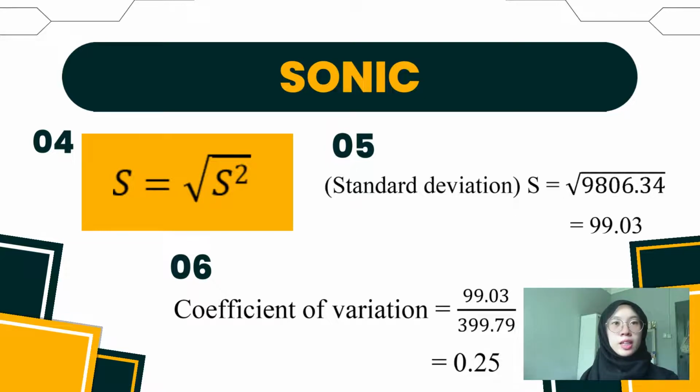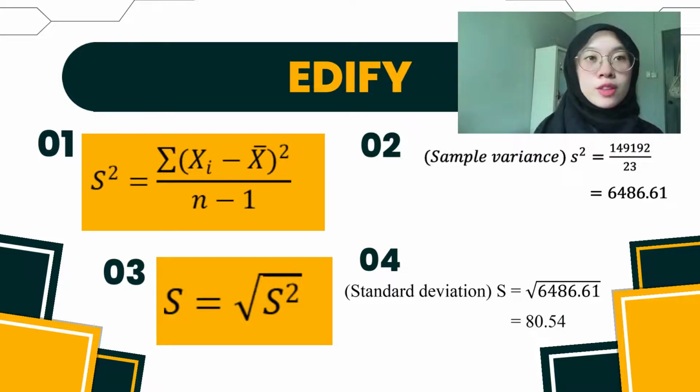The square root of 9806.34 gives 99.03. Last but not least, to find the CV, we divide the sample standard deviation by the sample mean, and we get 0.25. We will do the same for Edify and repeat the same steps as for Sony.